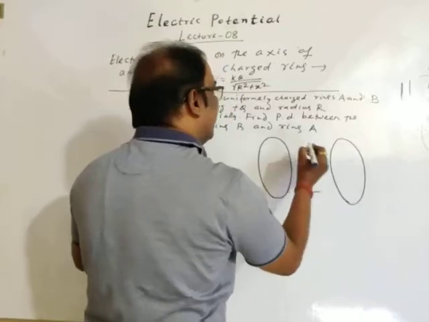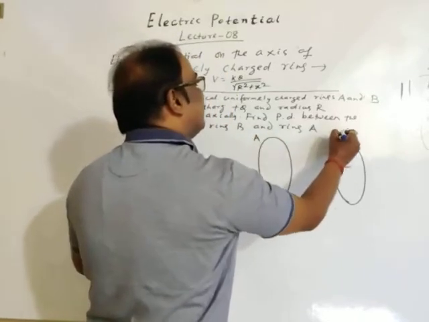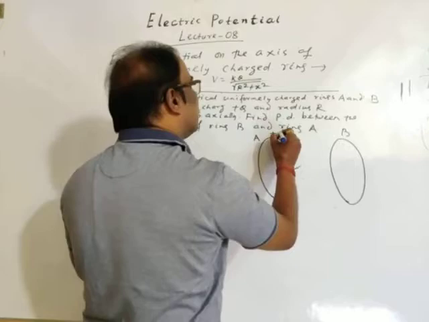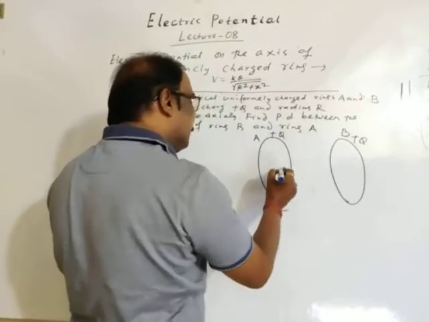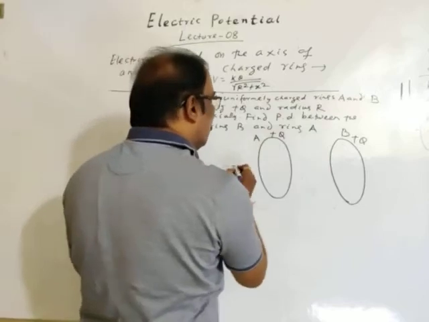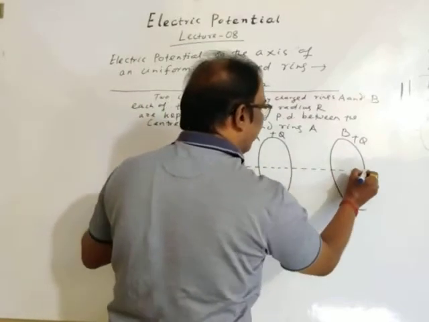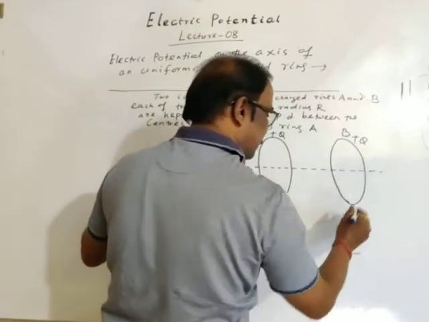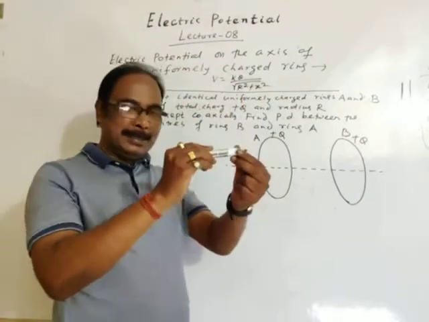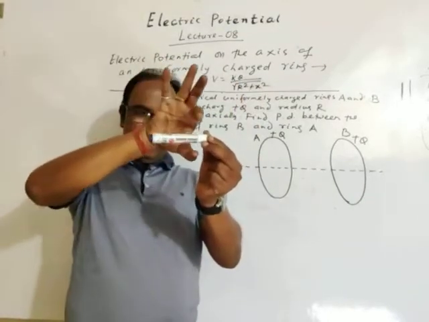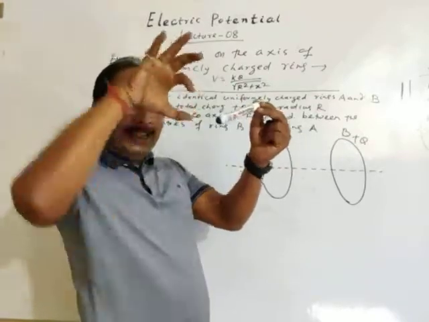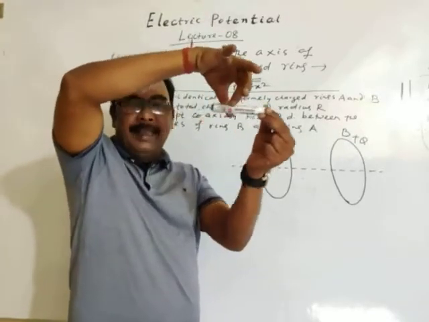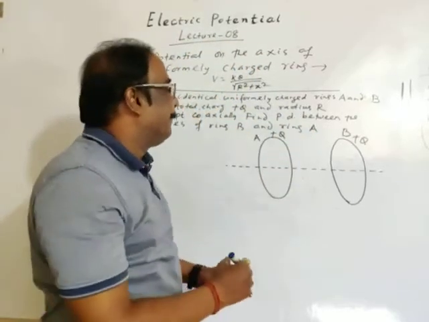This ring is A, this ring is B. Total charge on each ring is Q. The two rings are coaxial, the axis of the rings is the same.